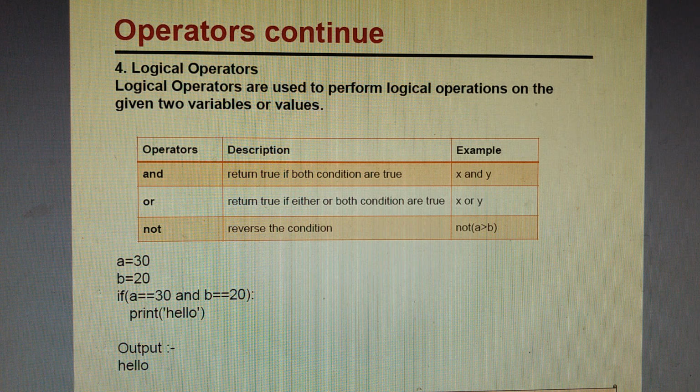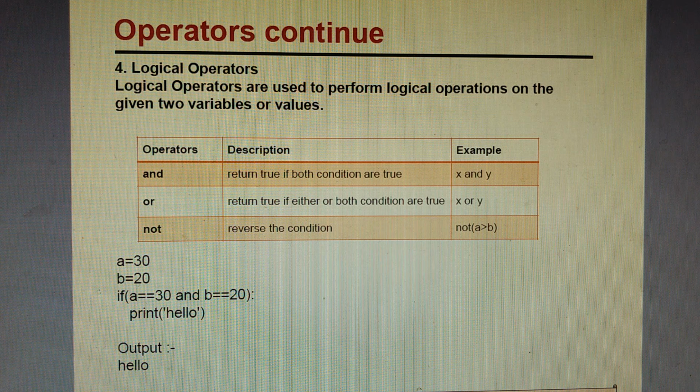Or means if both the conditions are true or any one of the conditions is true, then the output of the expression will be true, otherwise the output will be false. And not is also known as reverse. It reverses the condition, and if we write not A > B, so if the condition A > B is true, then not will make true a false.